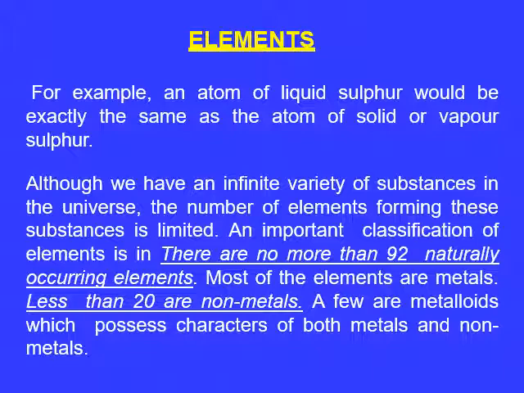Although we have an infinite variety of substances in the universe, the number of elements forming these substances is very limited. An important classification of elements: there are not more than 92 naturally occurring elements. Most of the elements are metals, less than 20 are generally non-metals, and few are metalloids, which possess both the character of metals as well as non-metals.